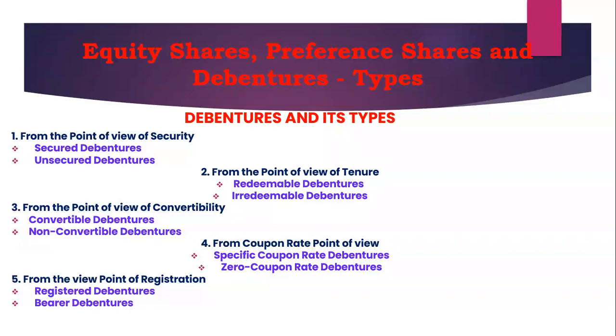Whereas bearer debentures can be transferred by way of delivery, and the company doesn't keep any record of debenture holders. Interest on debentures is paid to a person whenever the person produces the debenture; the person gets the interest coupon attached to such debentures. So they are not maintaining any record as far as bearer debentures are concerned.